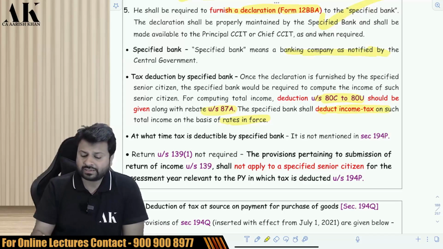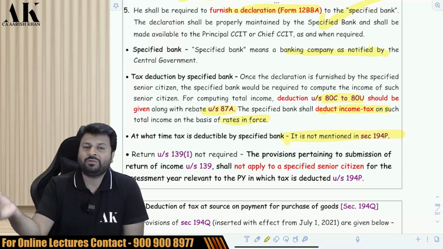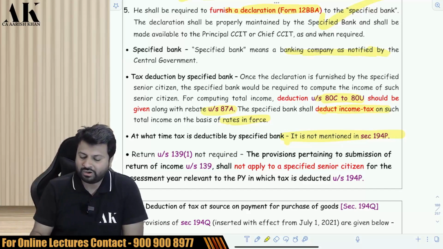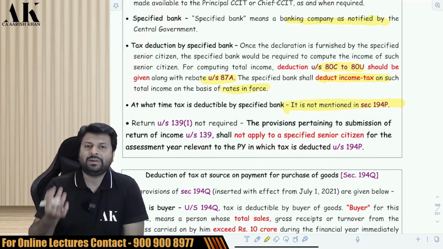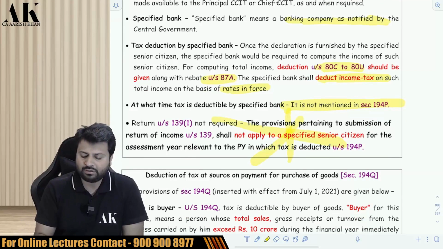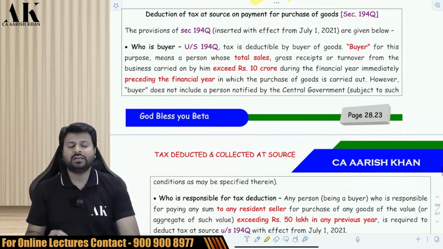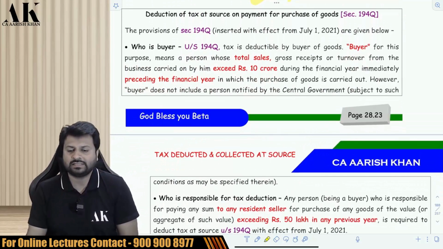When the bank will deduct TDS, the timing is unfortunately not given in the income tax law. The law has forgotten to give the time limit, that is, whether on payment or on credit, that is not mentioned in the law. So if all these conditions are fulfilled and the bank has also deducted the TDS of this particular person, then this person is not liable to file return under section 139. This person is given relaxation under what? Section 139 of the Income Tax Act. That is a great benefit given to him.